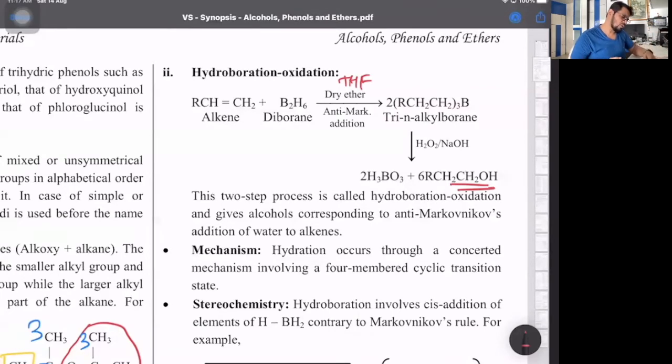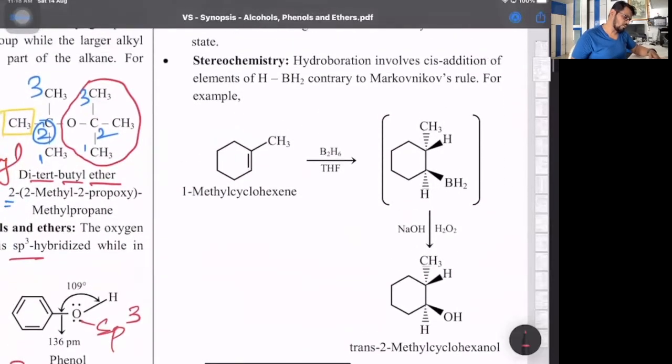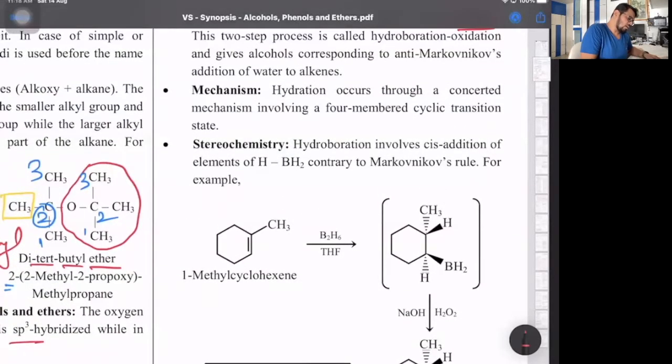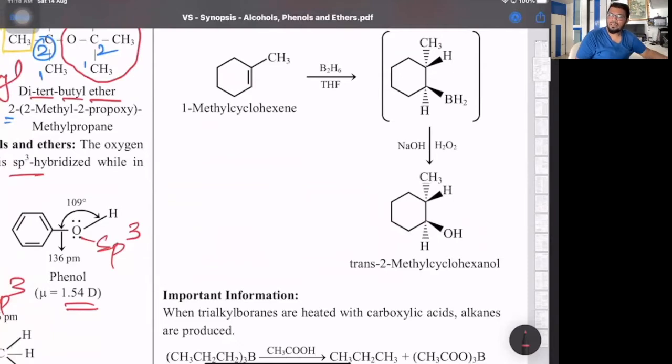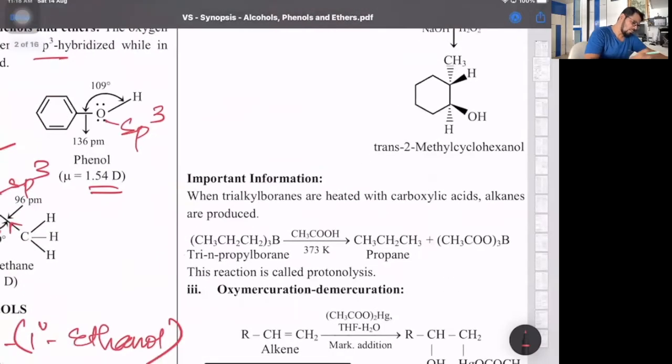Okay. The mechanism over here, look at that. That's the stereo part, where it says it's a cyclic transition state, where there is cis addition of the borane part contrary to Markovnikov's rule, meaning opposite of Markovnikov. So we get the respective primary, straight chain product, like in the peroxide case. Now these are just additive informations, so you can call them extra. No need to memorize this part, but at least know what it says.